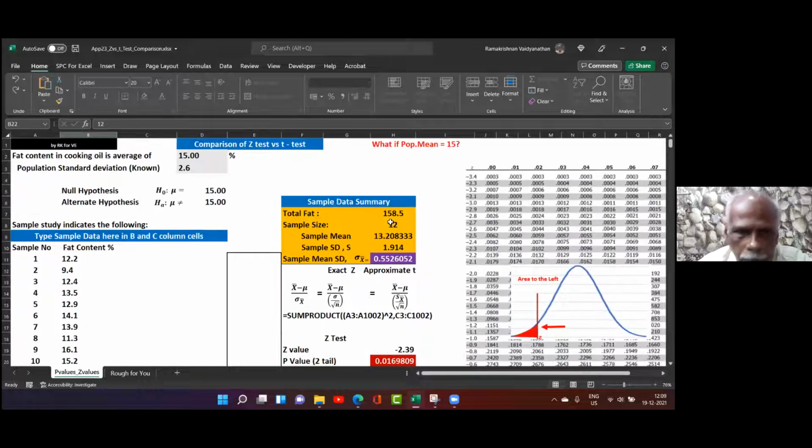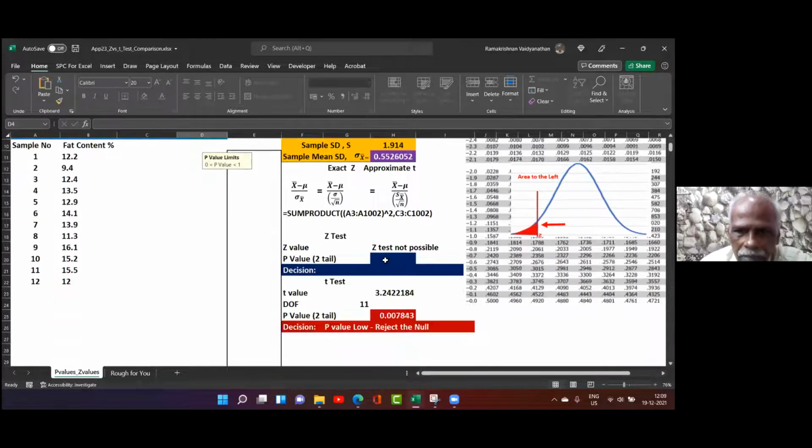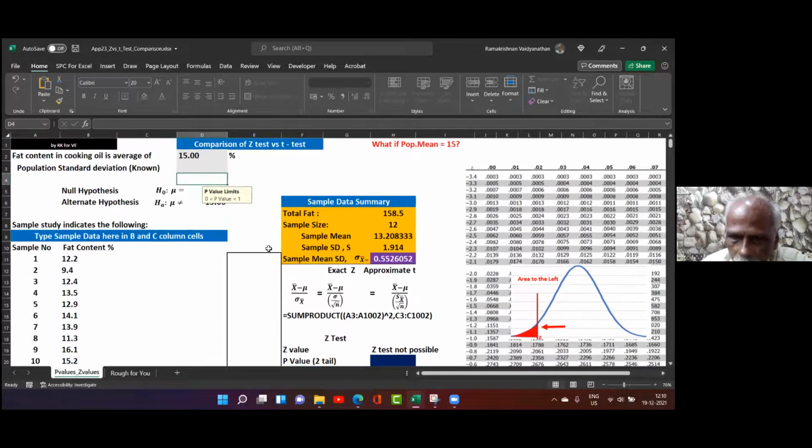But please note, suppose this population standard deviation is not known. I'll delete it. Now what happened? You will say that the Z test is not possible because sigma is used in the formula. Since sigma is not available, I'm using the sample standard deviation and obtaining an approximate value, and I got the same result. Clear? Okay.